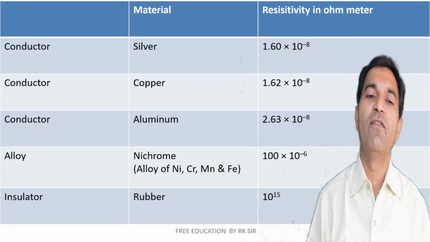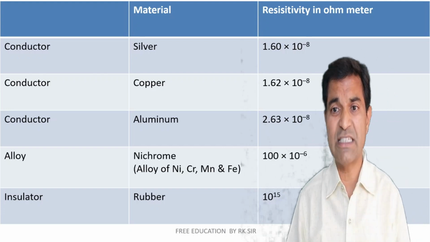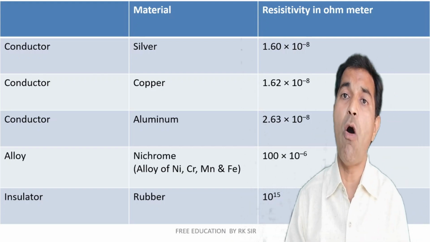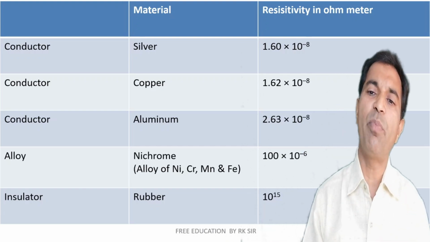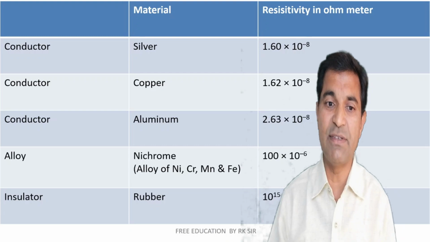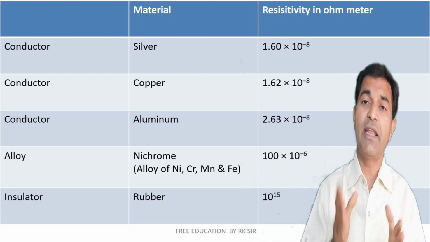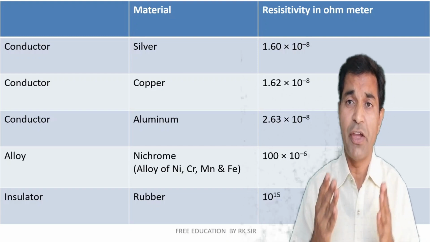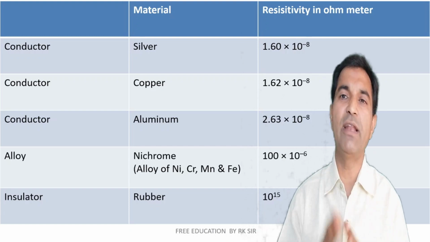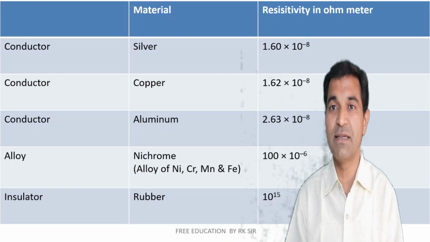Now this represents three conductors, silver, copper and aluminium. You can see that they have very low resistivity. Resistivity is expressed in ohm meter. You should definitely write the units. So silver, copper and aluminium have very low resistivity, whereas see the resistivity of the alloy nichrome. It is an alloy of nickel, chromium, manganese and ferrous. It has a resistivity of 100 into 10 raised to minus 6 ohm meter. So it is widely used in heaters, geysers, etc.